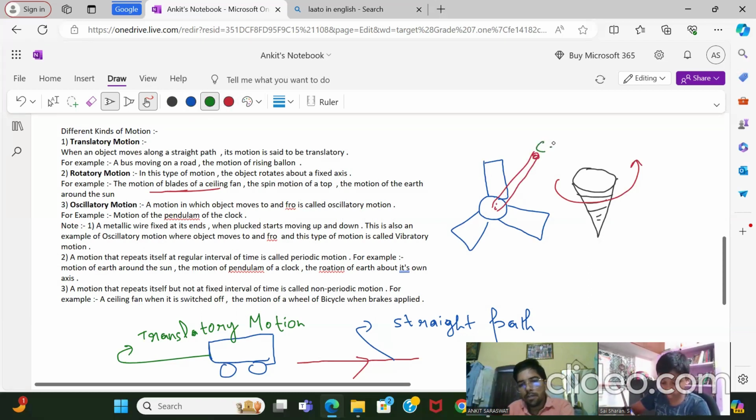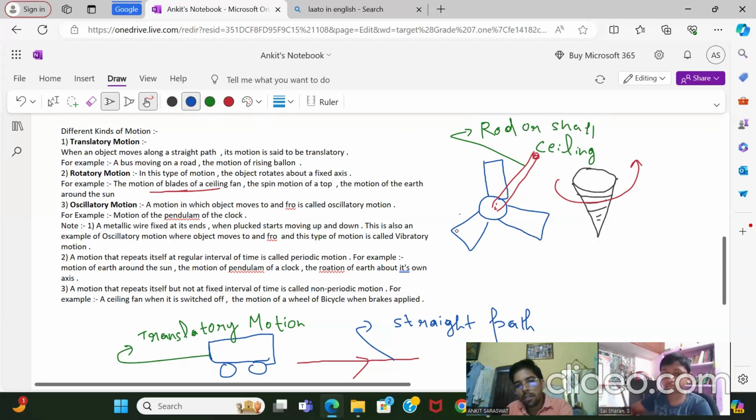This is a ceiling at which you are fixing this fan with the help of this rod or shaft.